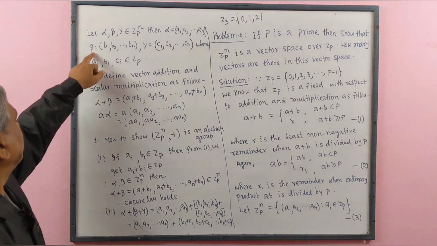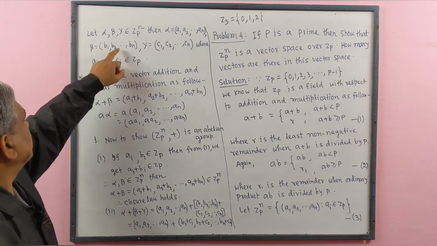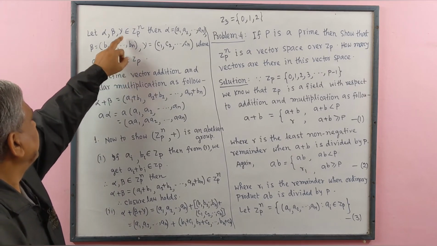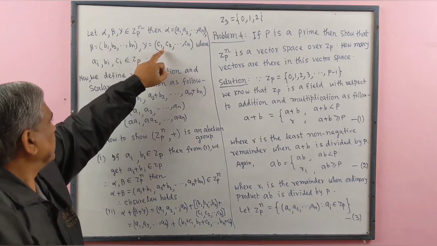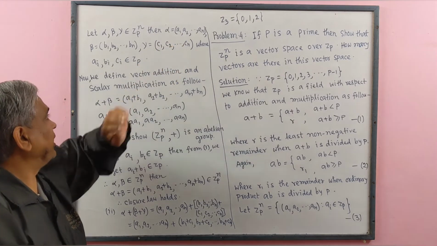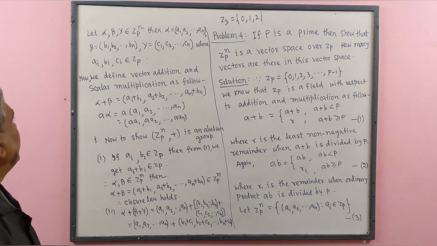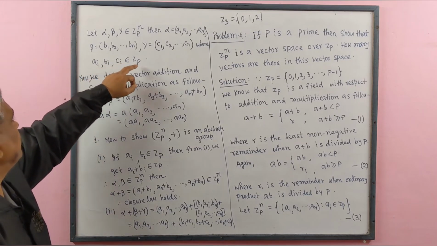Similarly, beta equals the ordered n-tuple b1, b2, ..., bn. Gamma is another ordered n-tuple containing c1, c2, ..., cn, where each ai, bi, ci belongs to Zp.